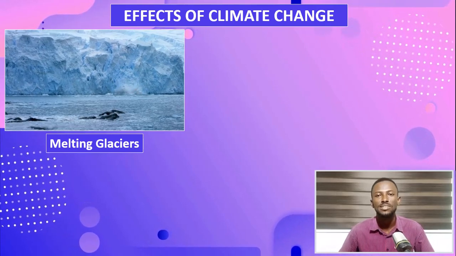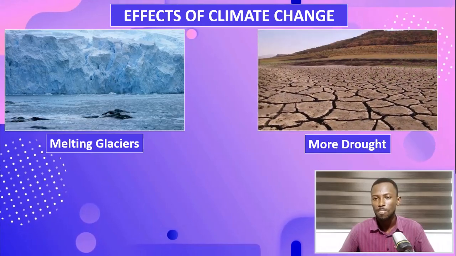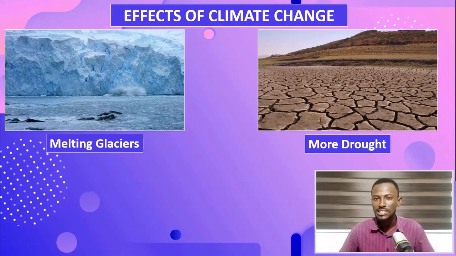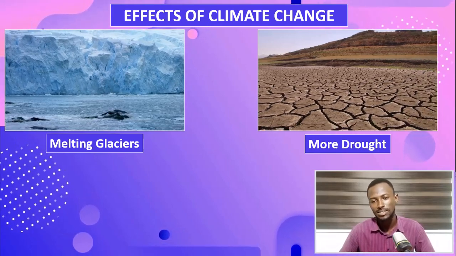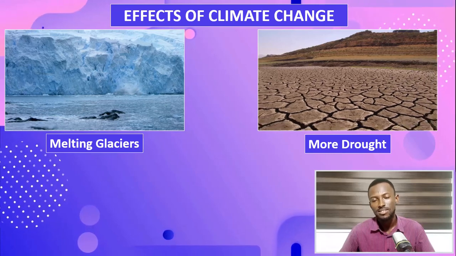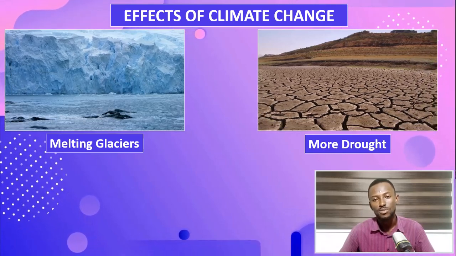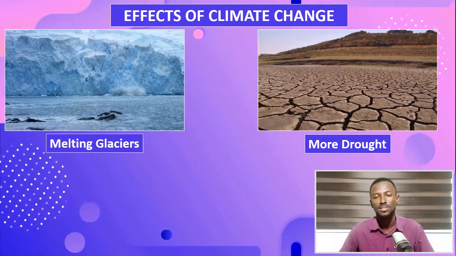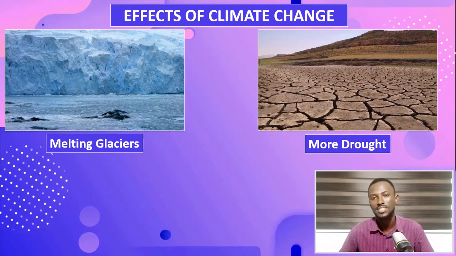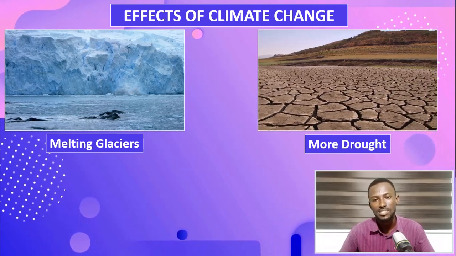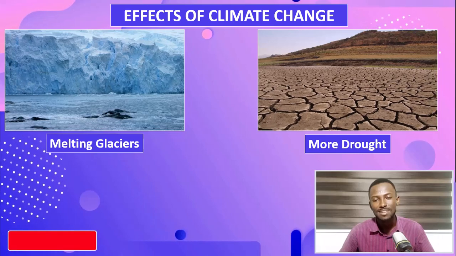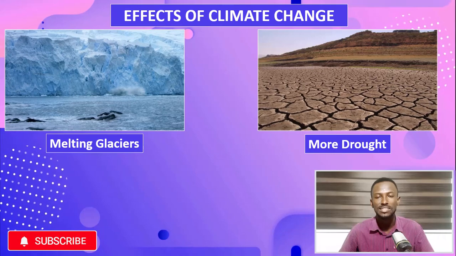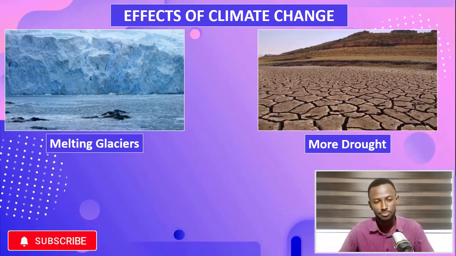And another effect of climate change is drought. The increase in temperature has significantly affected rainfall patterns. There are some areas that do not have rainfall, and even if they do, it comes in little quantity. So there are so many parts of the world that are experiencing droughts more than they did in the past. And what is the cause? Climate change. So the changes in the climate are affecting the world that we see today.